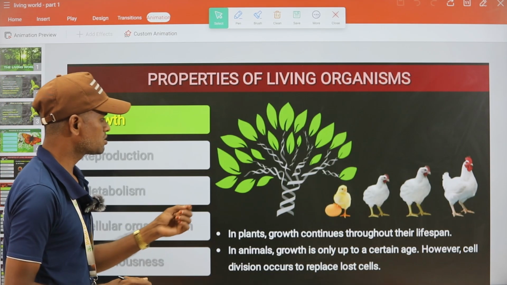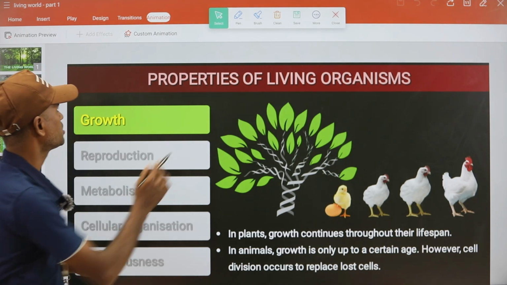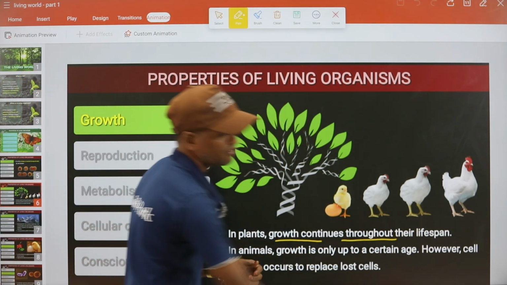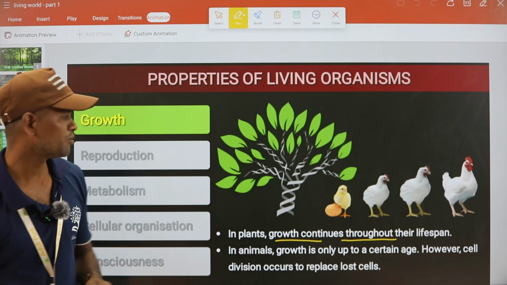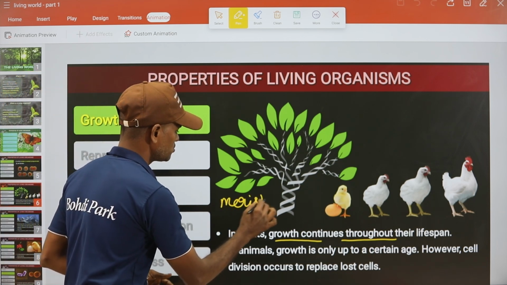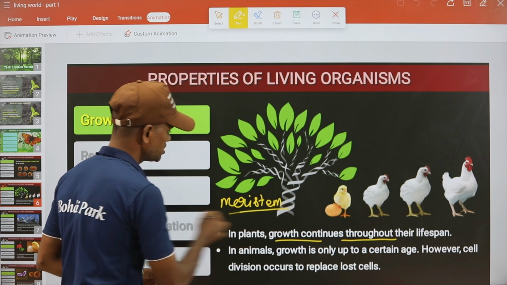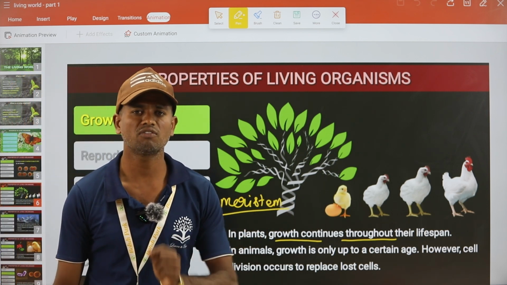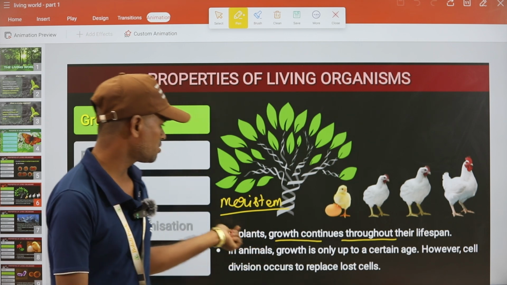Right? So in plants, growth continues throughout the lifespan. It is of major importance how the plant is going to grow. We have some ideas. What is that? Meristematic tissues. The meristem cells, which are always undergoing cellular division, are known as meristems.